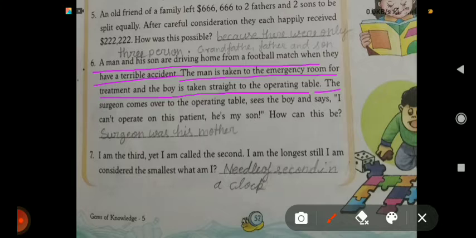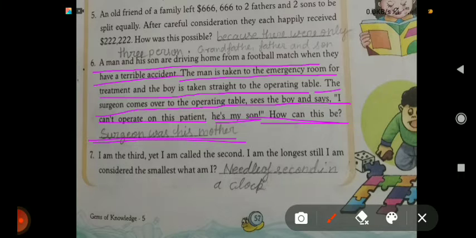The surgeon comes over to the operating table, sees the boy and says, "I can't operate on this patient. He is my son." How can this be? It can be because the surgeon was his mother. Because a mother cannot operate on her son.